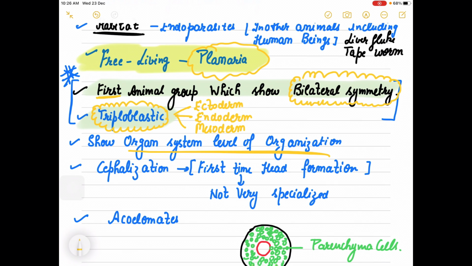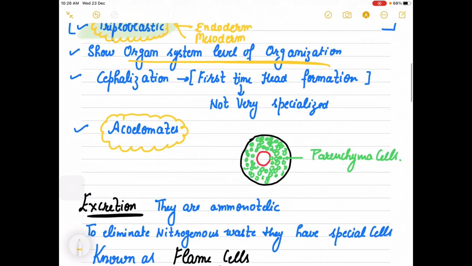So first animal group with bilateral symmetry, triploblastic in nature, as well as acoelomates, means if we draw the outer body wall and inside gut wall, then the space which we call the cavity is completely filled with cells, which are known as parenchyma cells.